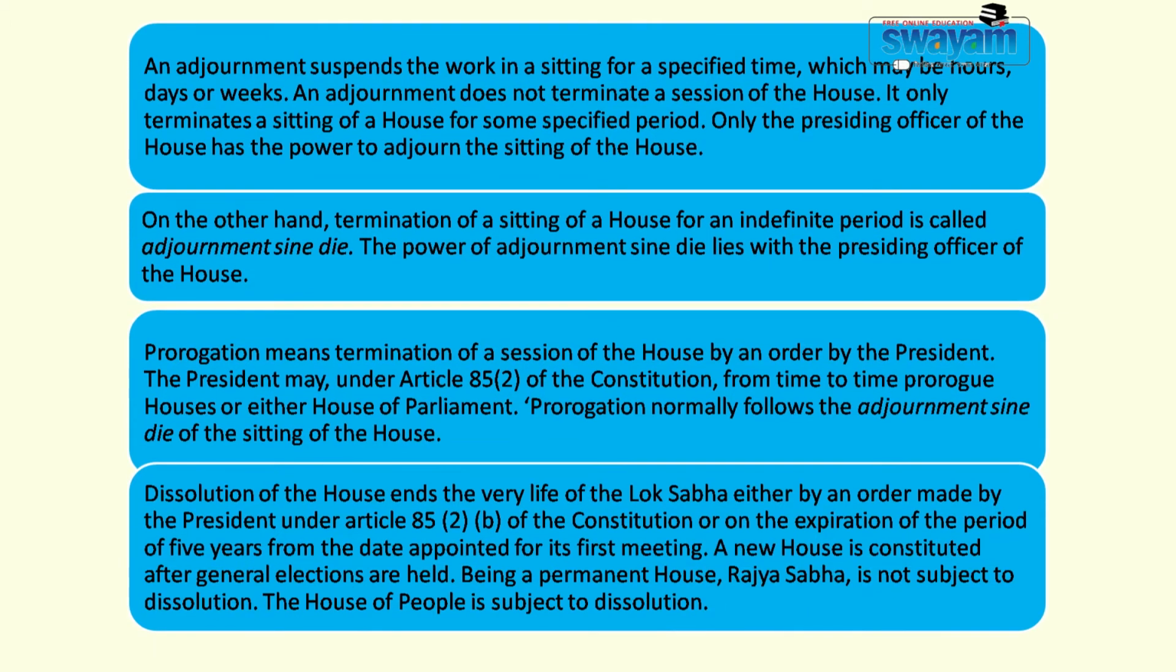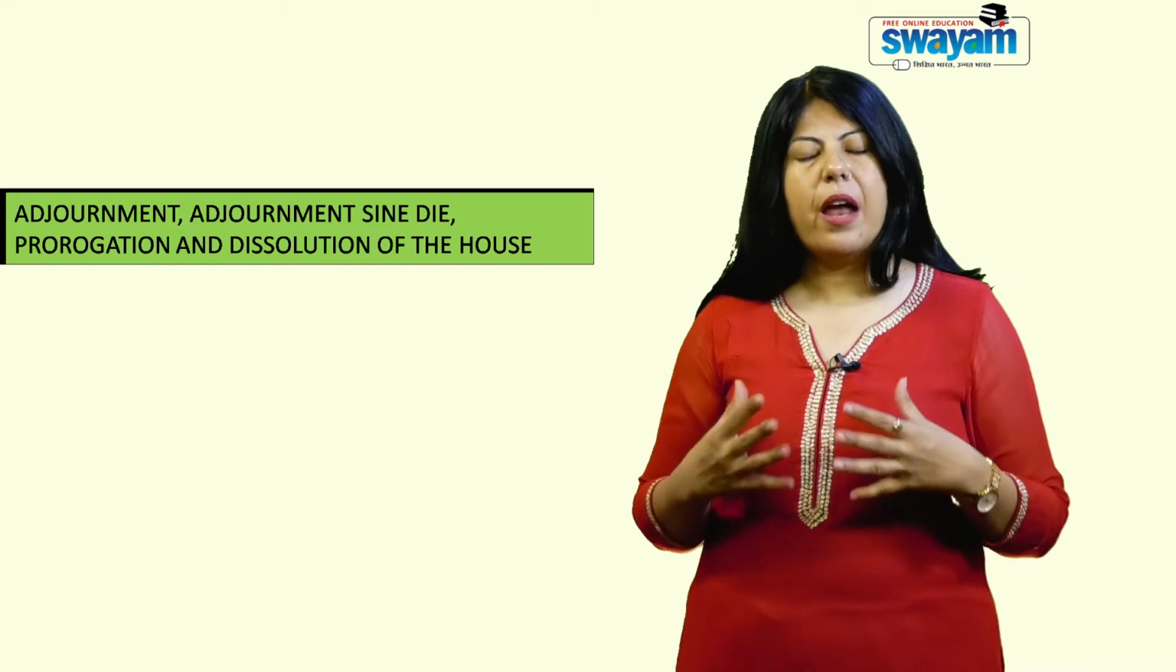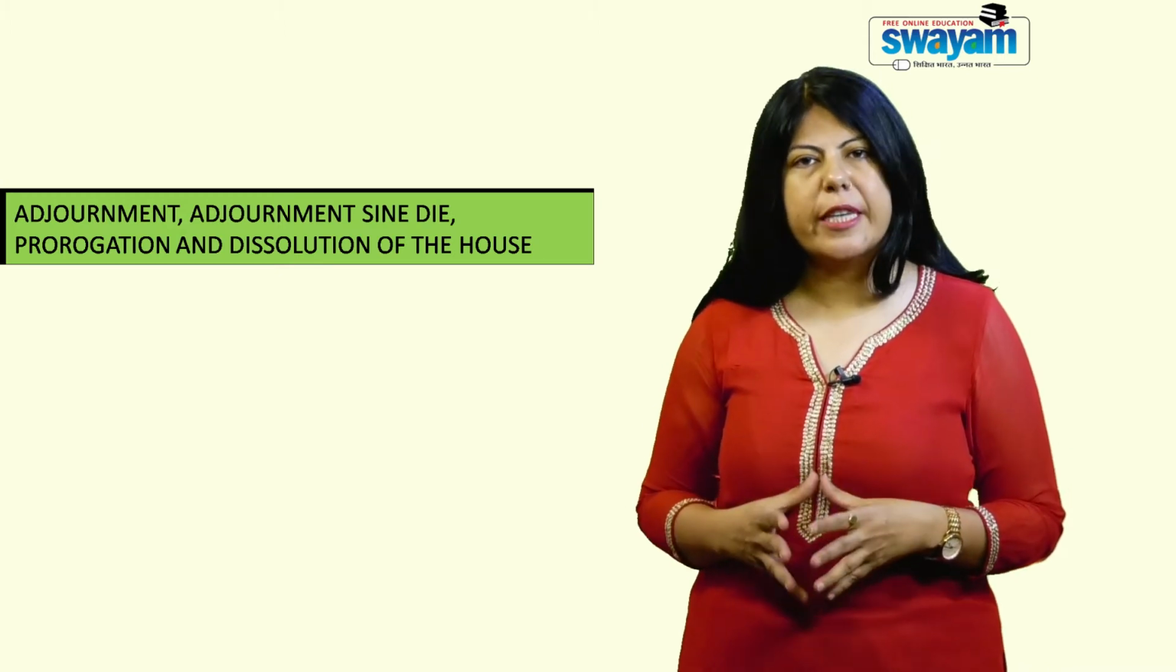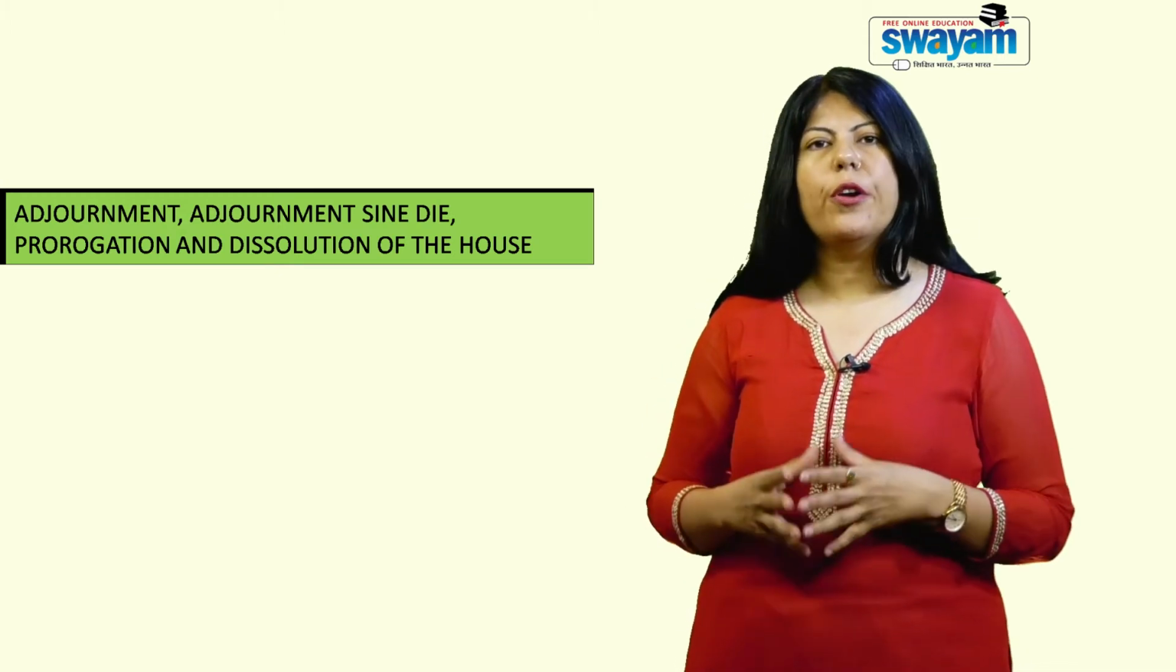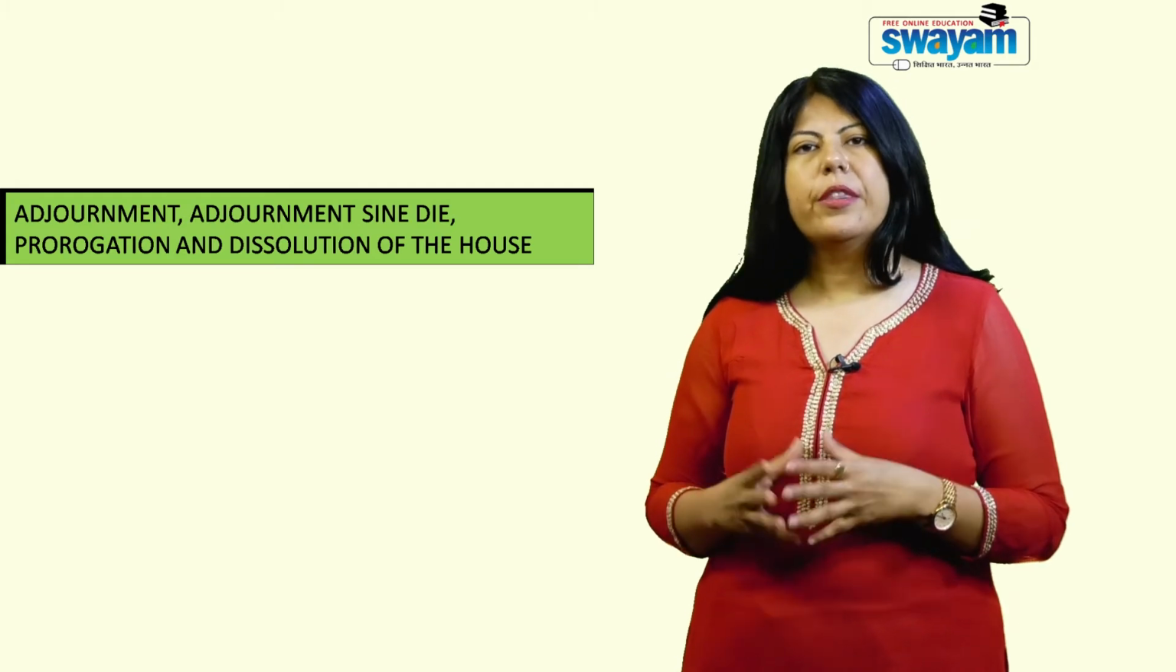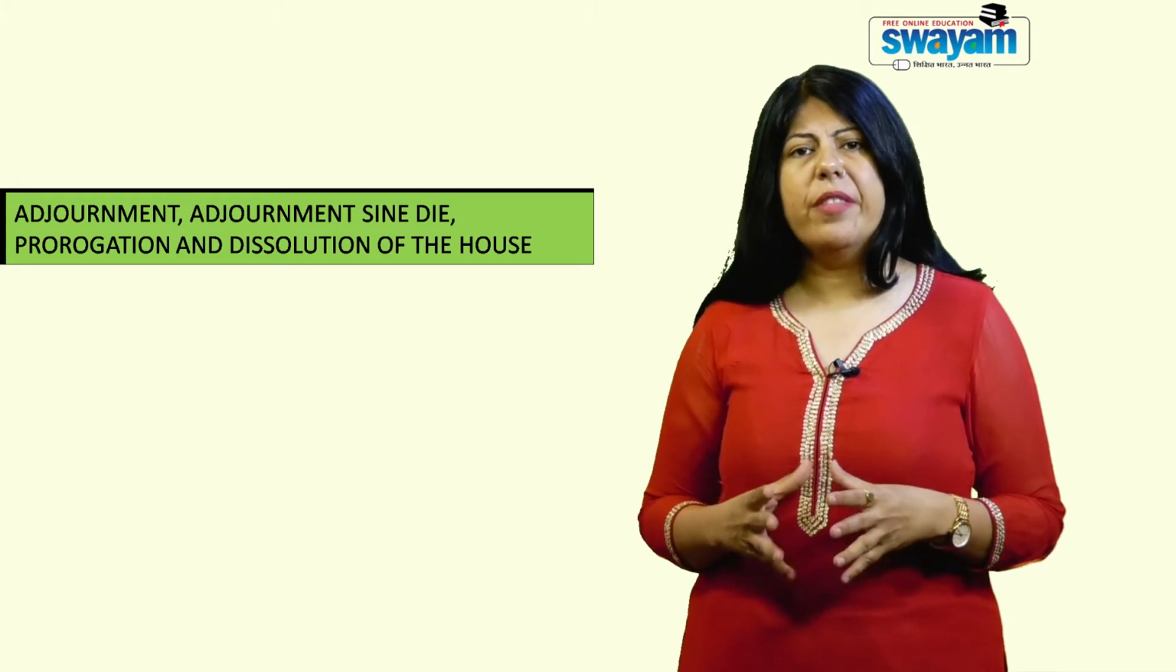In case of the dissolution, only the Lok Sabha can be dissolved. Rajya Sabha is considered to be a House of permanent nature, so no dissolution of Rajya Sabha is possible. Now, this dissolution brings an end to the life of the House. Then again, the general elections take place and the new House, or you can say the new members, sit in the Parliament.